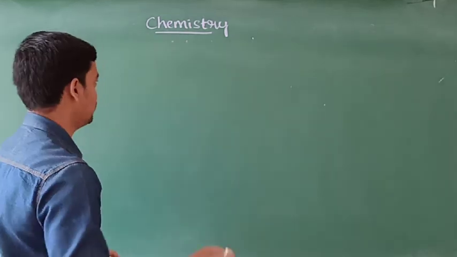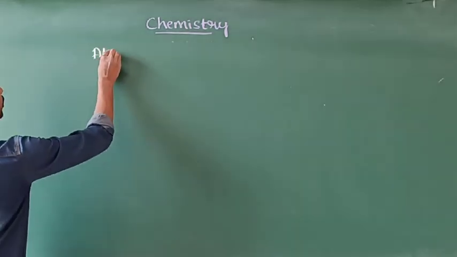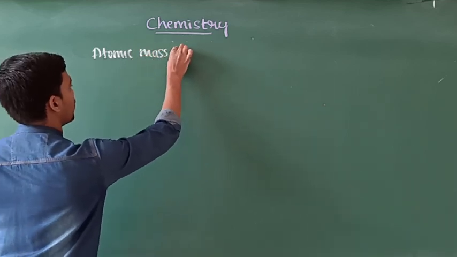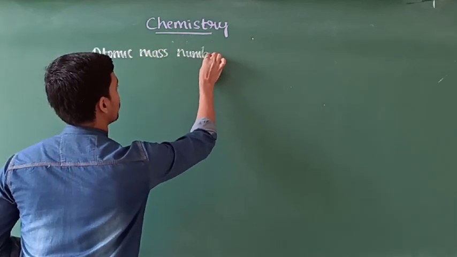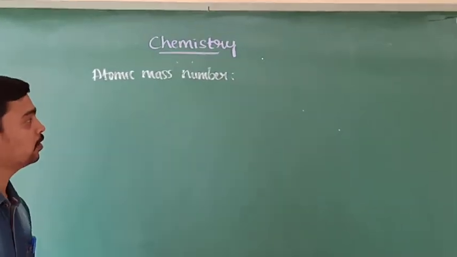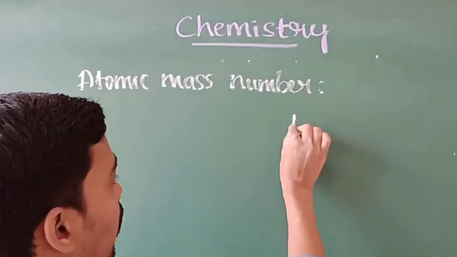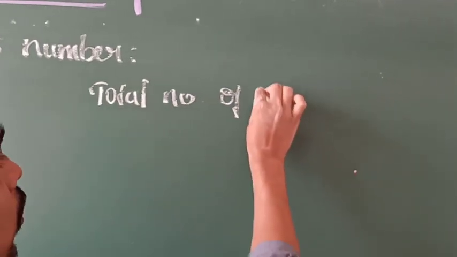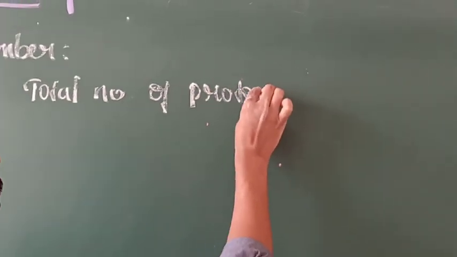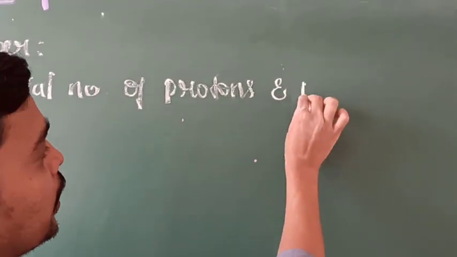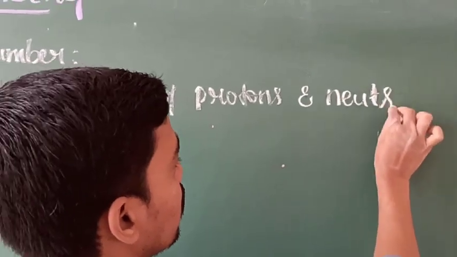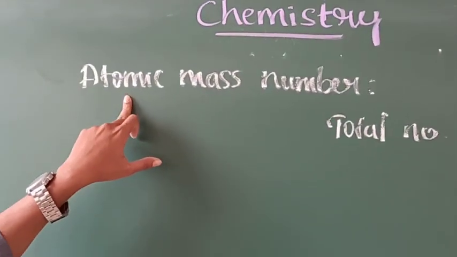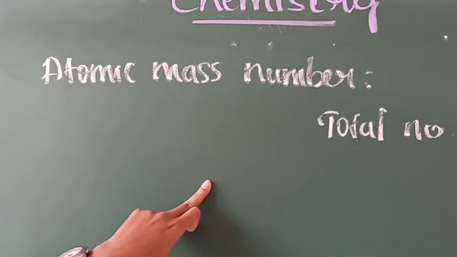And the next concept is atomic mass number. Atomic mass number indicates the total number of protons and neutrons. The total number of protons and neutrons present in an atom represents the atomic mass number of the atom.